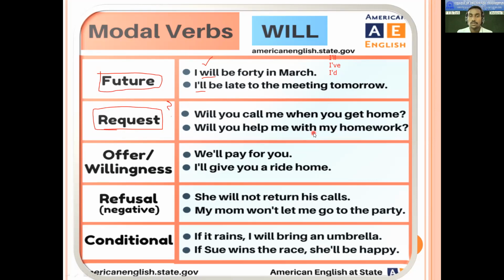Okay. So, will you come with me? Will you give me your pen? Something like this. So can you tell me one example with request? Will you? Can you make one sentence with this kind of request?